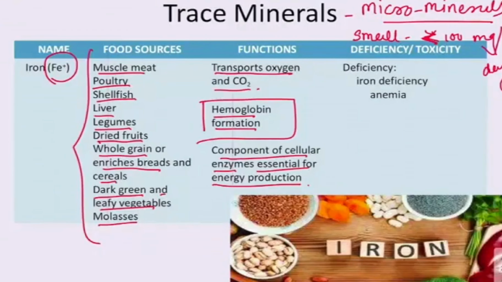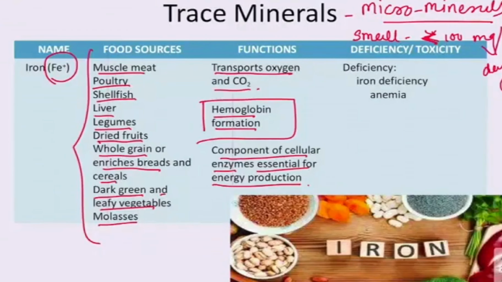myxedema. So this is the picture with the goiter, enlargement of the thyroid gland. This is myxedema. Myxedema especially occurs in the lower extremities, with enlargement or accumulation of fluid in the lower extremities. And this is the picture of cretinism, with retarded growth. The next micro mineral is zinc.